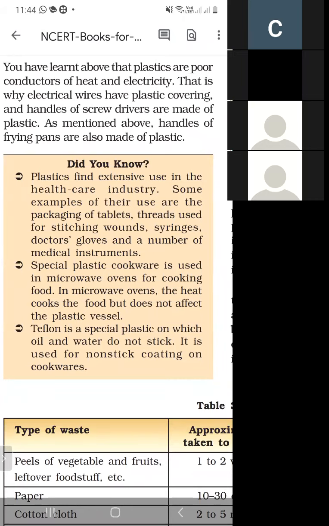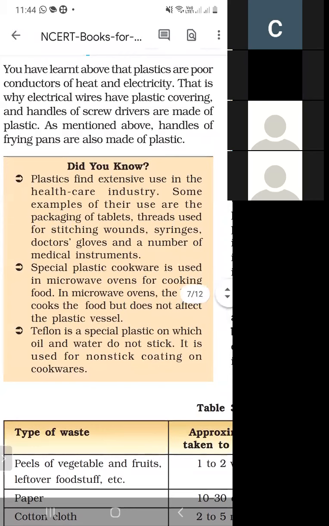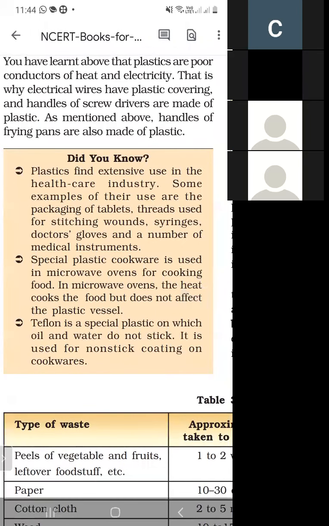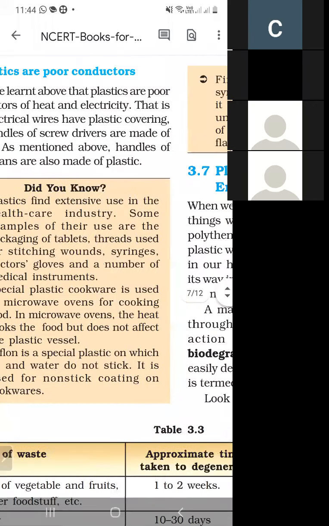So the first use of plastic is in healthcare industries, meaning packaging of tablets, threads used for stitching wounds, and medical instruments. It is also used in microwave ovens. And there is a special plastic, Teflon, on which oil and water do not stick. So you have to learn these terms.